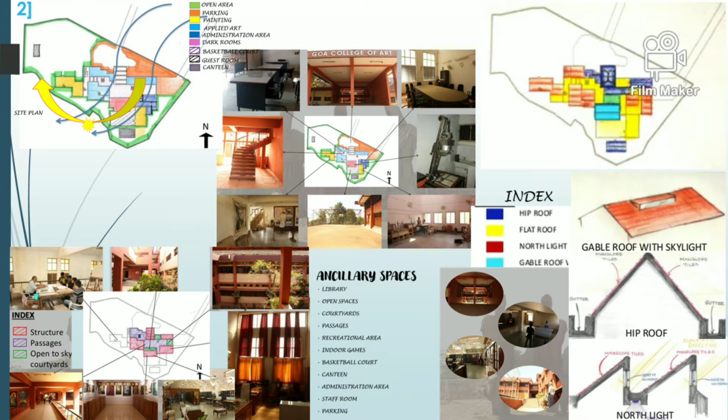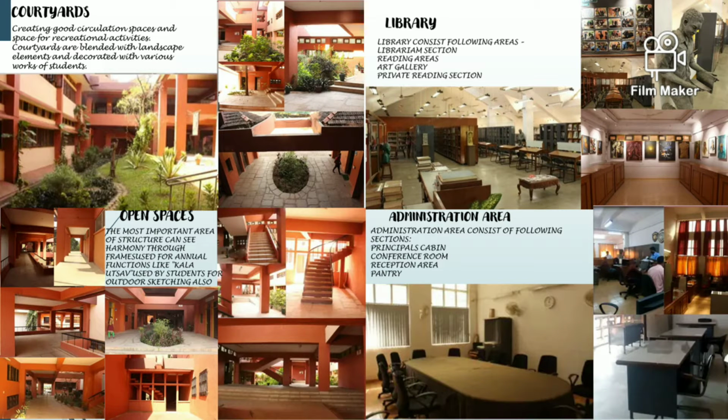In the second case, built and unbuilt areas are connected and very beautifully planned. Conceptually, gable and hip roof show traditional architecture. Recreational functions like Kala Utsav are celebrated at courtyards or open spaces. In both cases, courtyards and open spaces with circulating activities are most important.